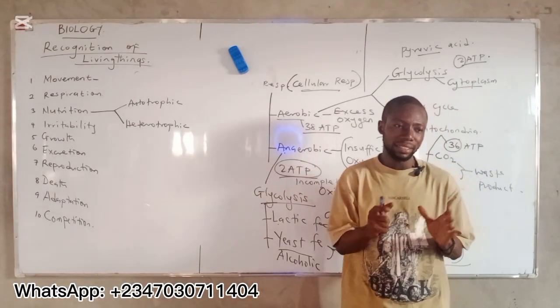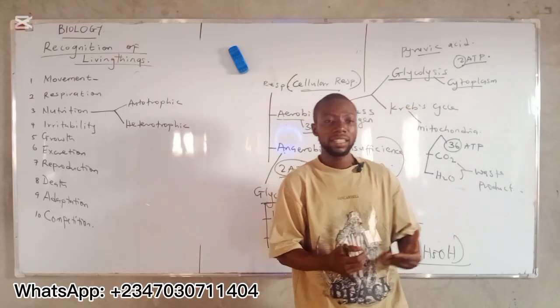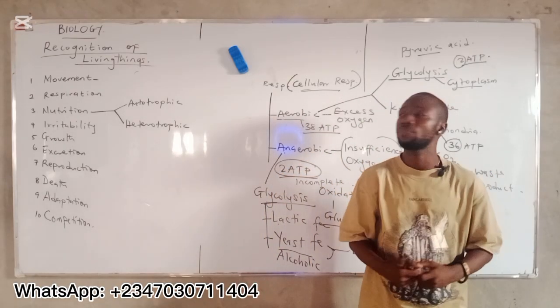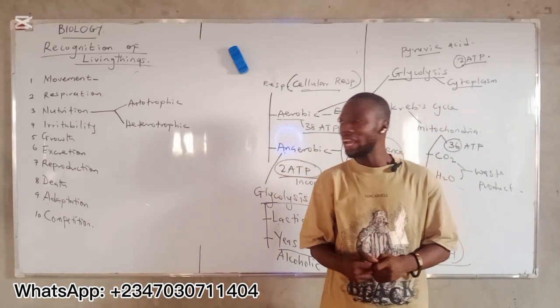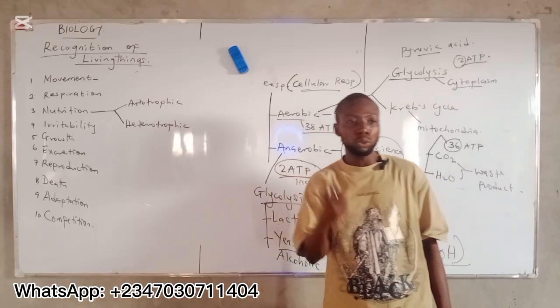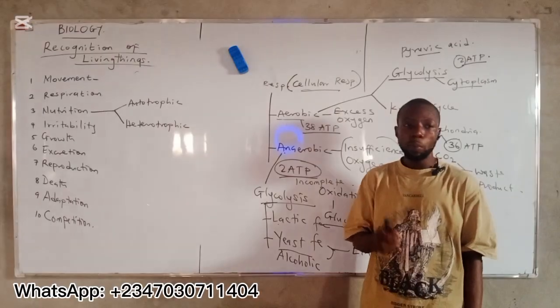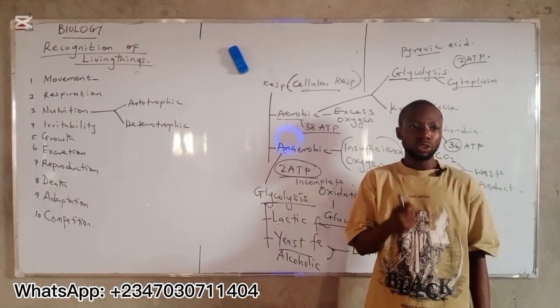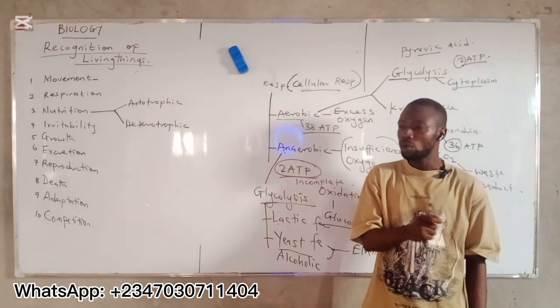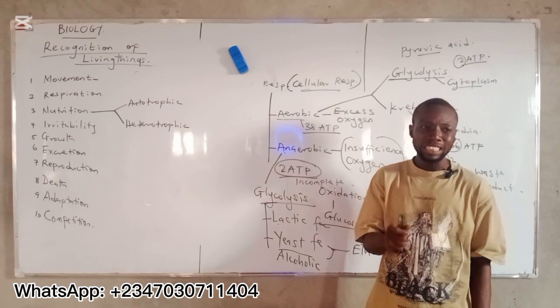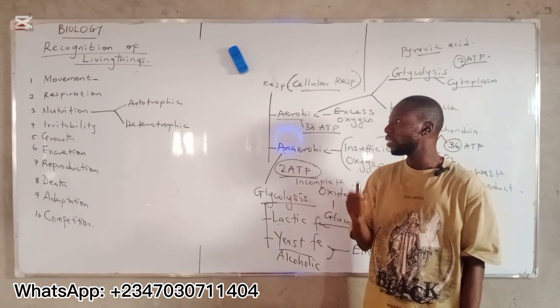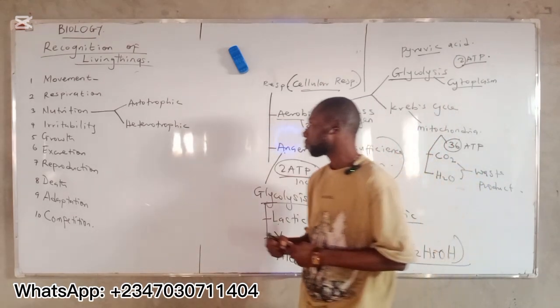We have those living things that have the ability to produce their food by themselves. All right? Then we have those that cannot produce their food by themselves. Do you understand? Both plants and animals, some can produce their food by themselves, while some cannot, which I will tell you in this video.